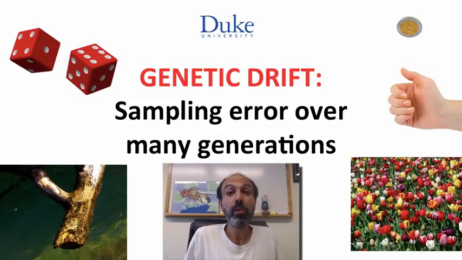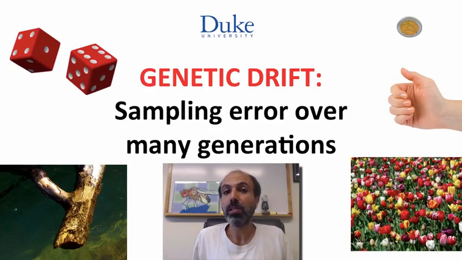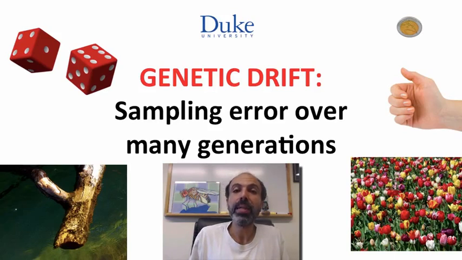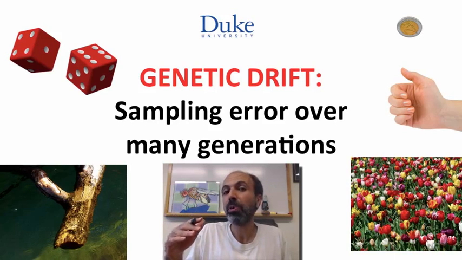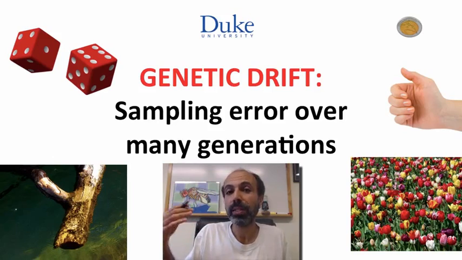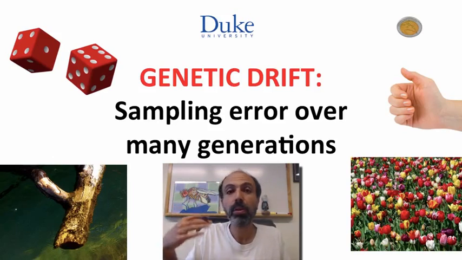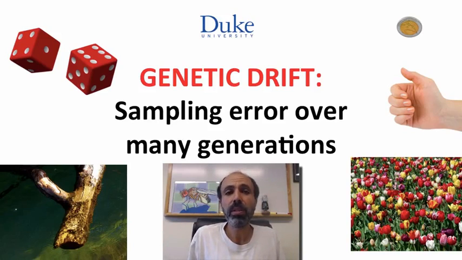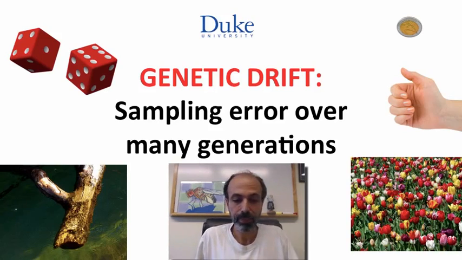In the previous video, we talked about the effects of genetic drift over a single generation. I emphasized the point that in small populations, genetic drift can have large changes in allele frequency. I also emphasized that in a single generation, you cannot predict whether genetic drift is more likely to make the allele frequency go up or go down. What we'll do in this video is talk about what happens with genetic drift over many generations, and also look at the interaction between genetic drift and natural selection just a bit.